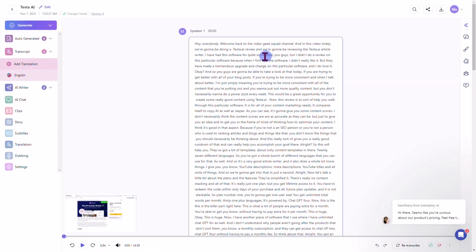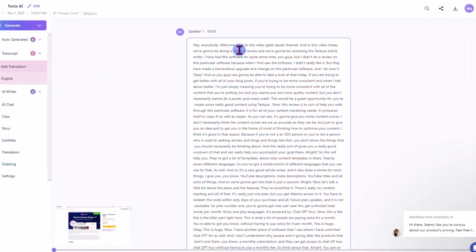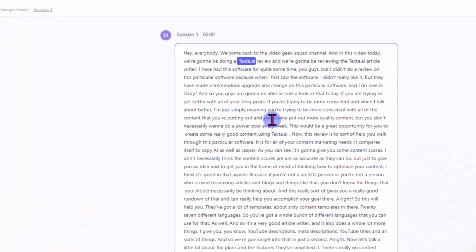This is what comes up. When I first logged in here, the word text to AI wasn't spelled properly. So I had to highlight it, and you can actually just correct it. Okay. So it makes it really easy. Now, I have another piece of software. So if I find a word that's misspelled, I can highlight that one word. It'll go in my transcript and find it throughout the entire transcript. And with one button, I can change the entire transcript. And so, it makes it really easy. But here you're going to have to do it one by one.